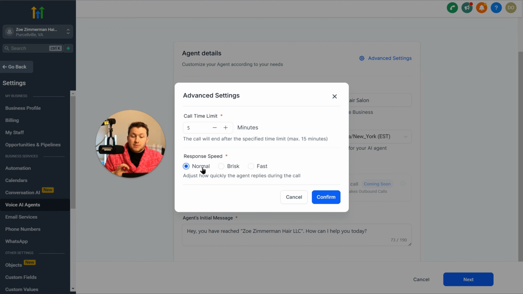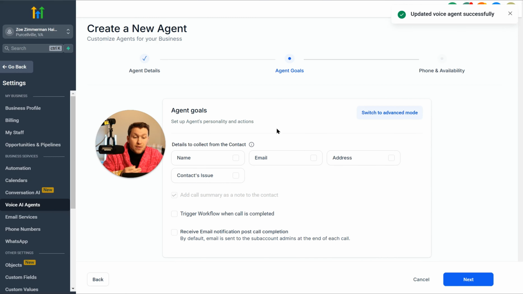Again, this one is kind of tricky. I would maybe go with brisk because sometimes it's like, hello. The more you can make it sound like a human through prompts and these little settings, the better it's going to be because it's going to sound like a human. So these ones you can play with. We'll just leave it at normal for now. But again, you play with that. And again, we have to test. Okay, but then we click confirm. Then we click next. So then we're brought to agent goals.